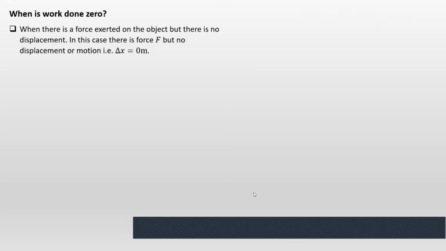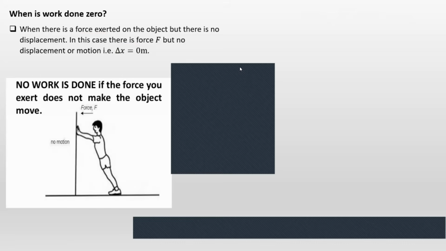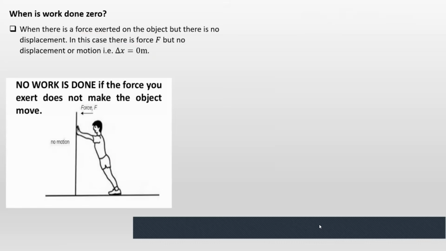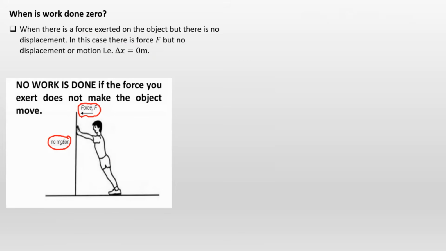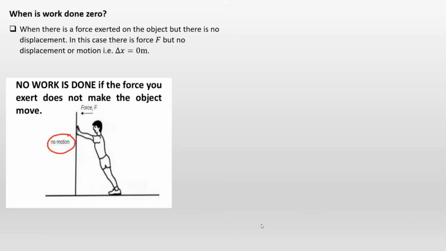So now I know when force is there, but there is no displacement, work done is 0. It's similar to what you see in the diagram there when someone is trying to push a wall. As you can see for yourself, there's a force that is exerted by Mr. X here, but the wall is refusing to move. No motion in this particular case. Perfect. That's what you have. You're trying to push, but there is no motion. So the work done is equal to 0.